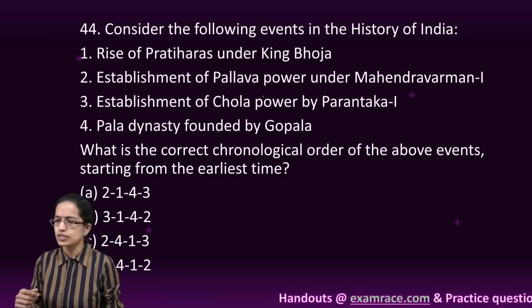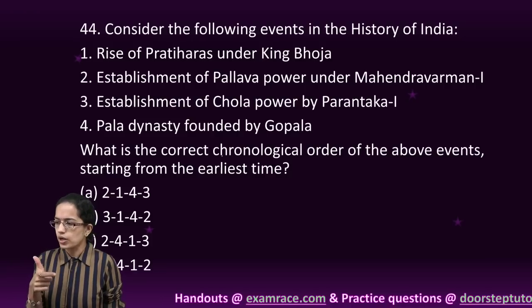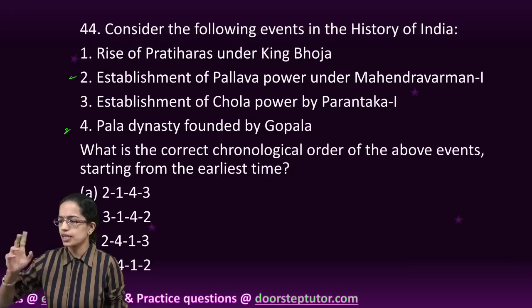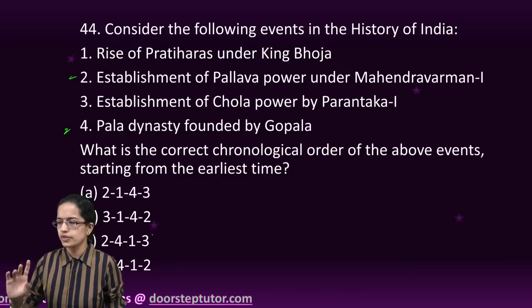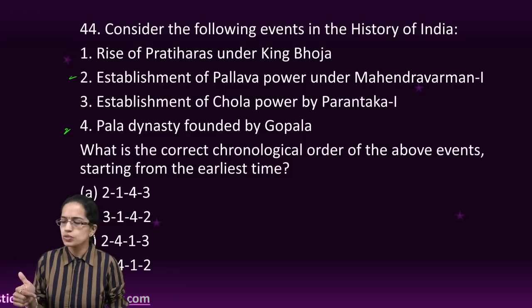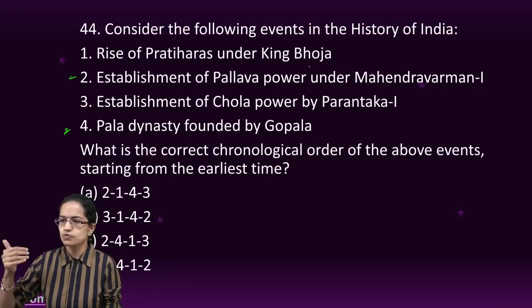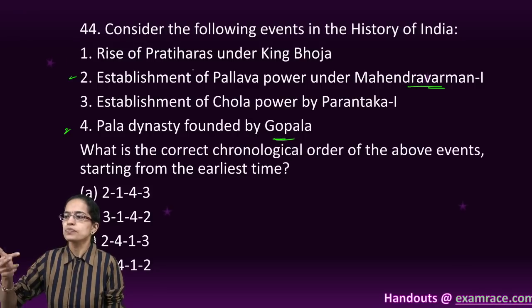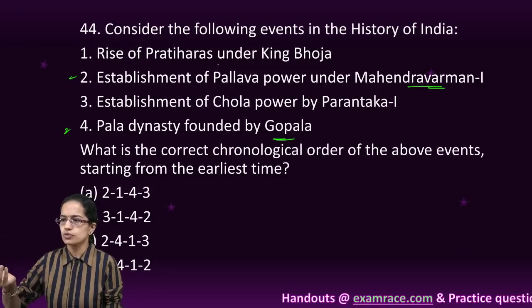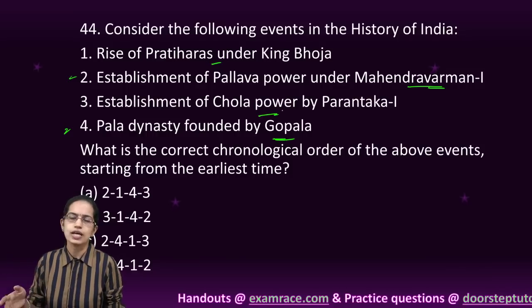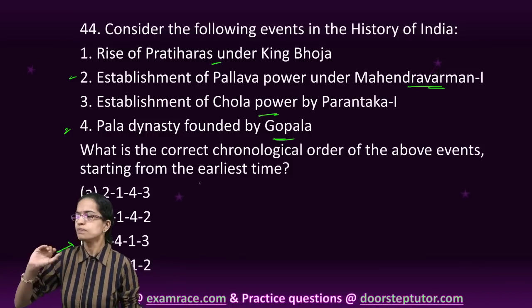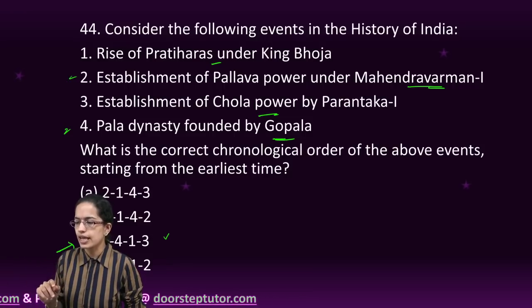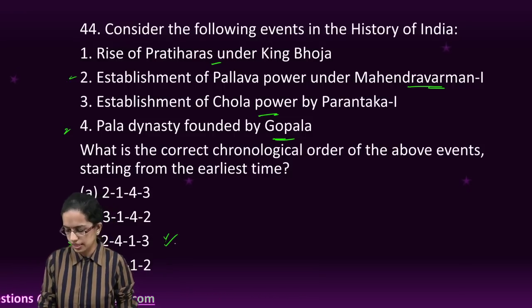Now under the sequence what we need to understand is 2 and 4. 1 and 3 were more or less contemporary, however there is no such confusion given. So if you know 2 and 4, then you simply can say that it was first of all the Mahendravarman, followed by the Pala dynasty, and then you had Pratiharas and Cholas. So it was initially the Pratiharas and the Cholas, however they were more or less contemporary. So based on 2 and 4, you can assign that C is the correct option here.